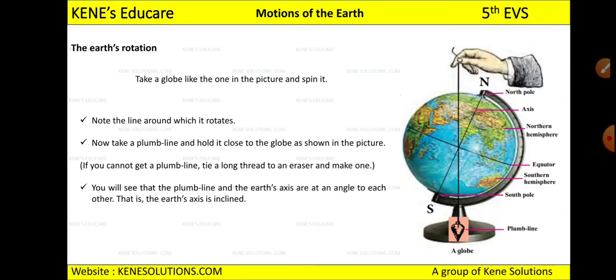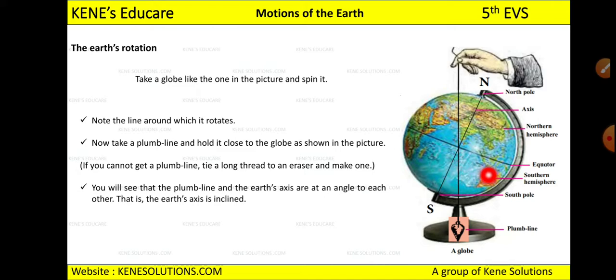Now see how the earth's rotation takes place. You have seen this type of globe, right? And if you have it at your home, you can do this activity. Just take a globe and spin it. After spinning, it will move like the top moves around its own axis, right? So it will rotate. Now see, note the lines around which it rotates.